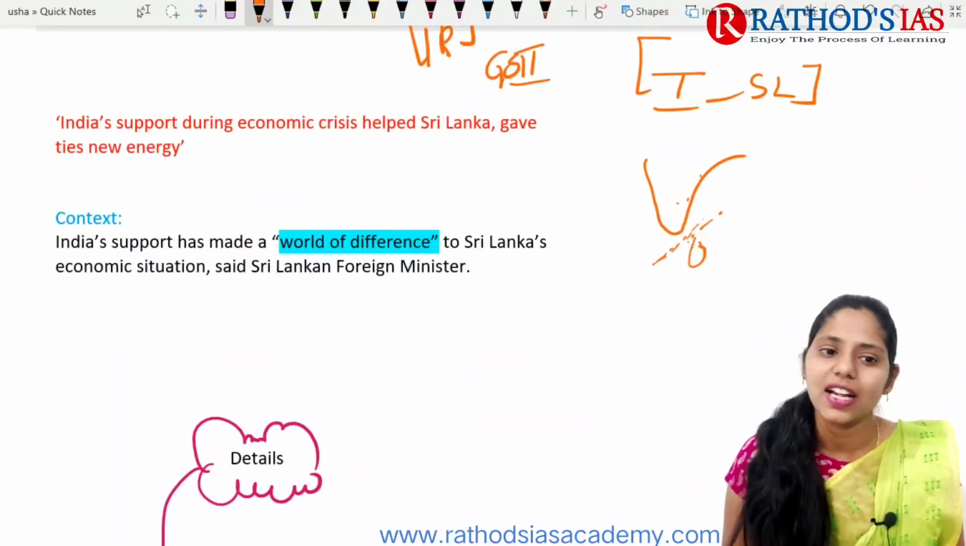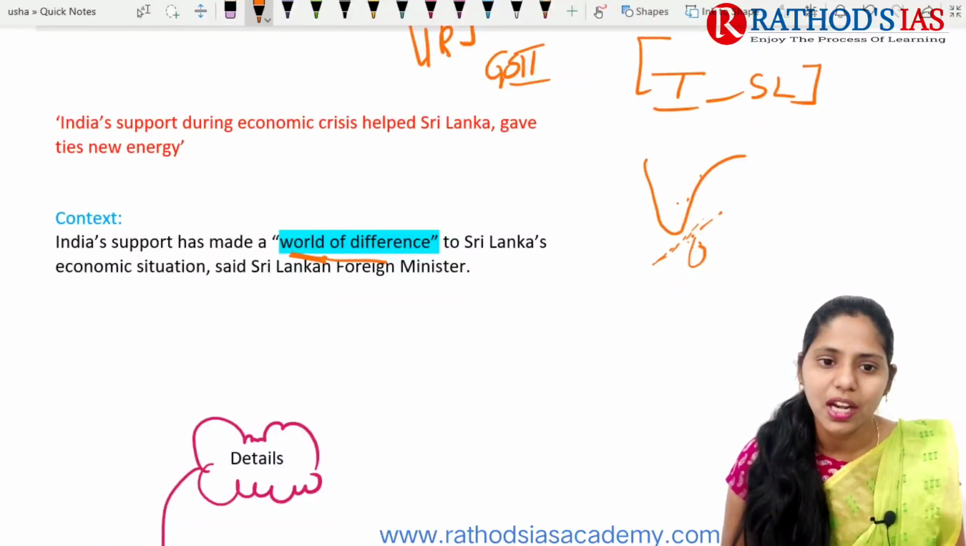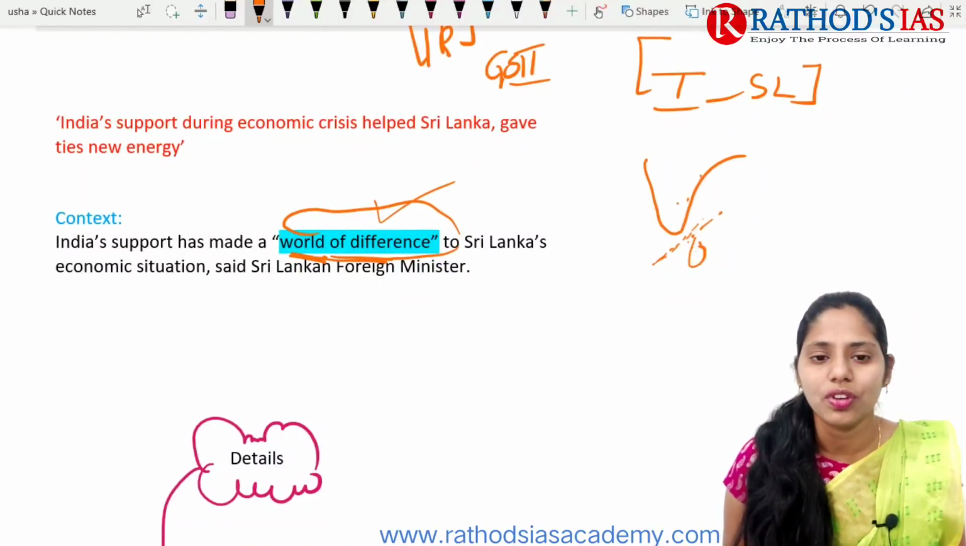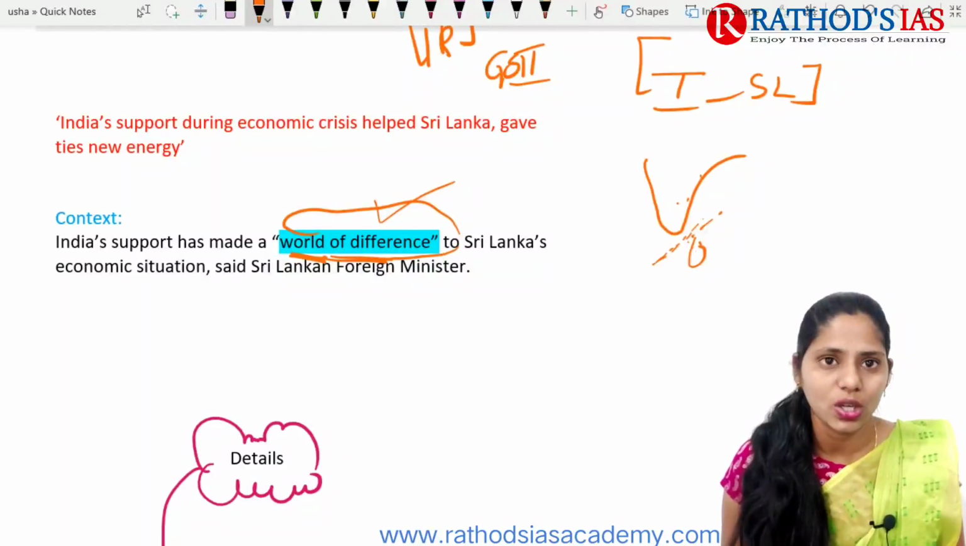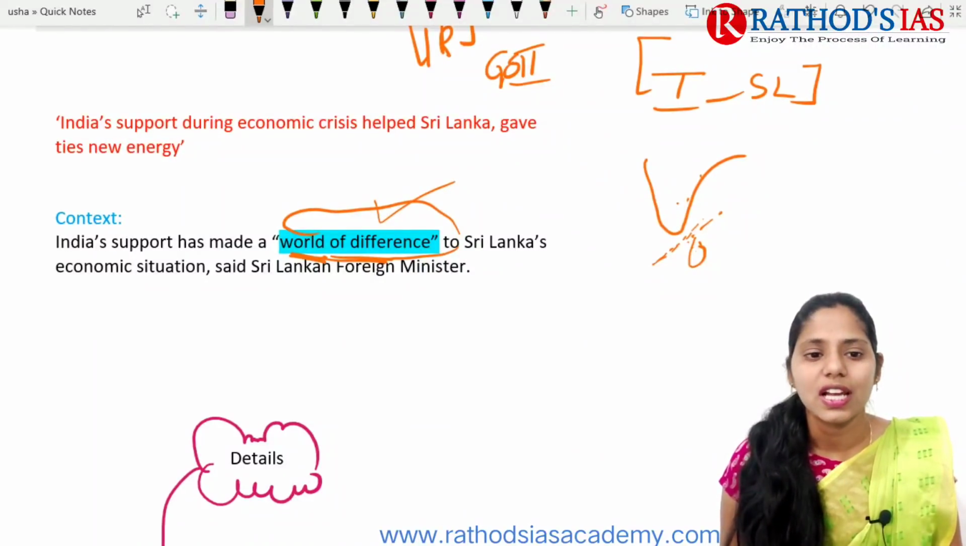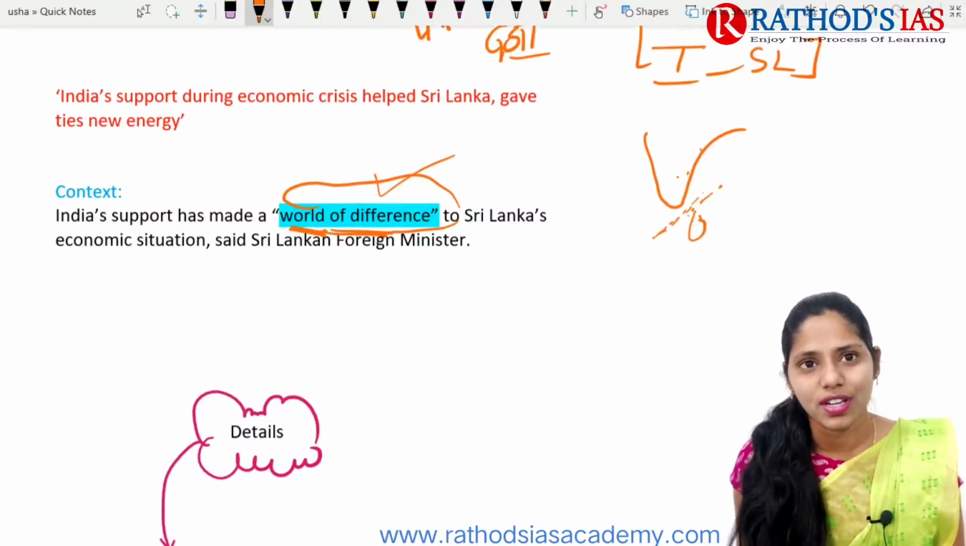So the context says that India support has made a world of difference to Sri Lanka's economic situation. For Sri Lanka's economic situation, India support has made a world of difference. So this is a statement given by the Sri Lankan foreign minister.